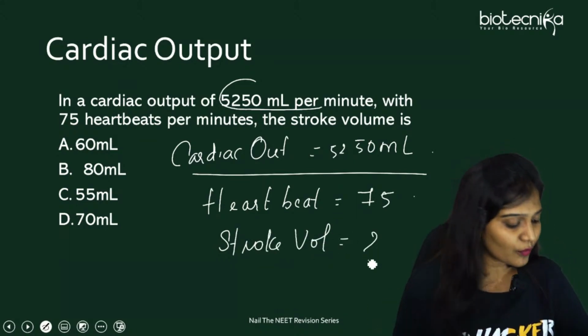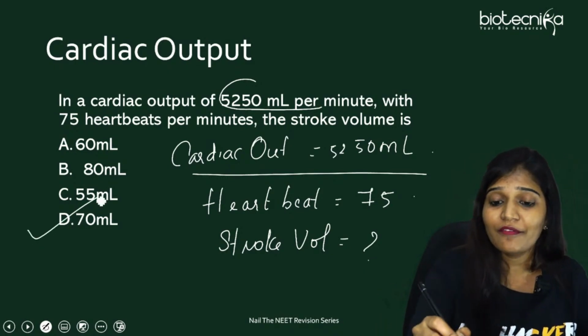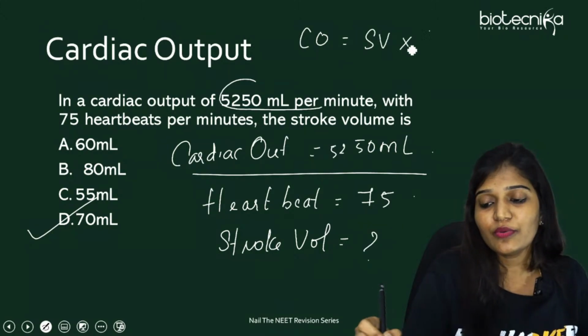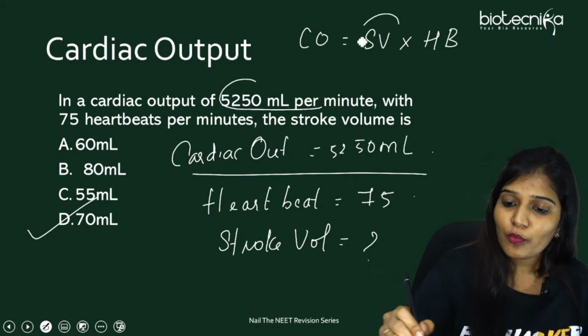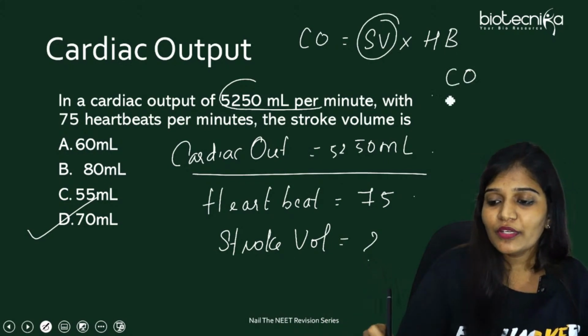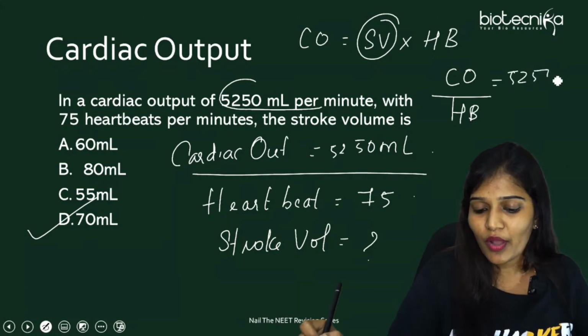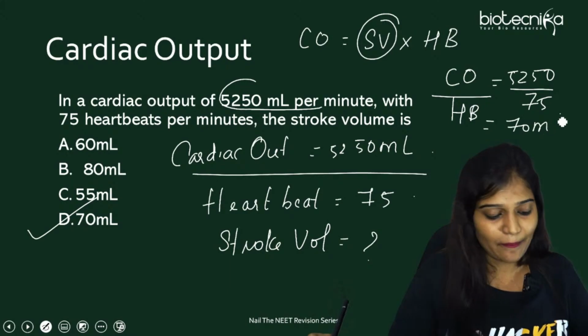How to find out the stroke volume? Anybody just answer me? Yes, very good, Sophia, 70 ml. How to do it? Very easy. We know cardiac output is equal to stroke volume into heartbeat. So you have to find out stroke volume: cardiac output divided by heartbeat. So 5250 by 75, the answer is going to be 70 ml.